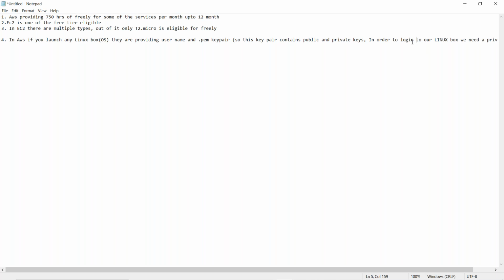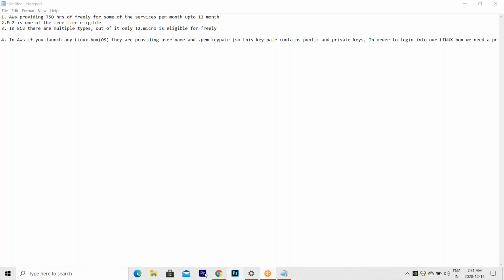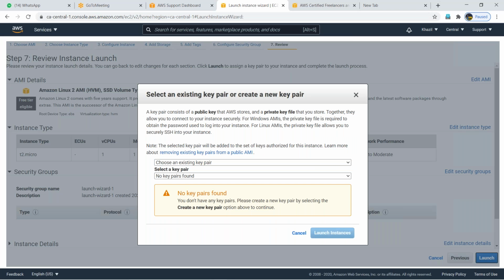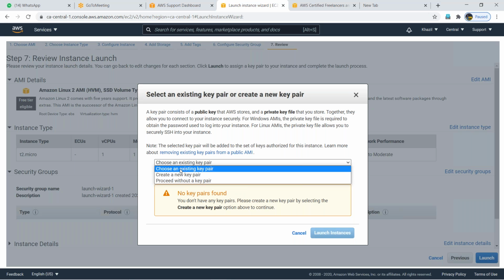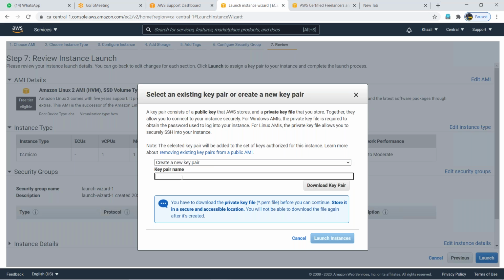Okay, go back to the AWS console. Here, choose a new key pair. The first drop down is there, right? Above, create a new key pair. Give your key pair a name, anything you like. No spaces, don't give any space. Okay, just put Kajal, without space.